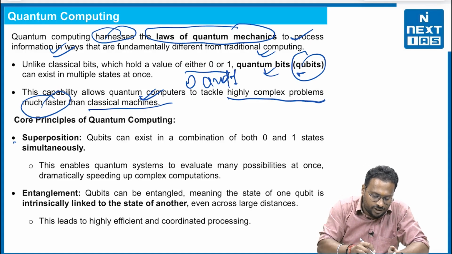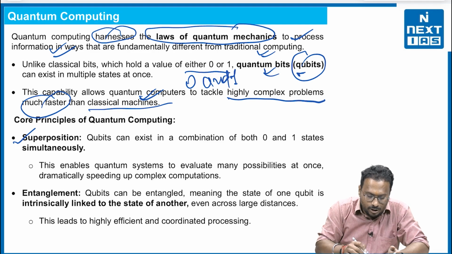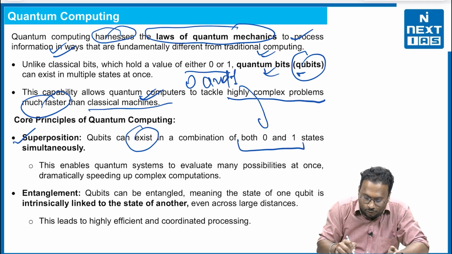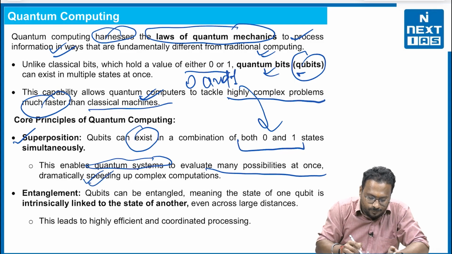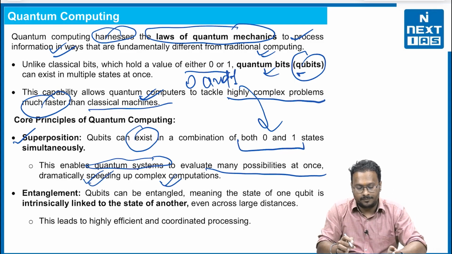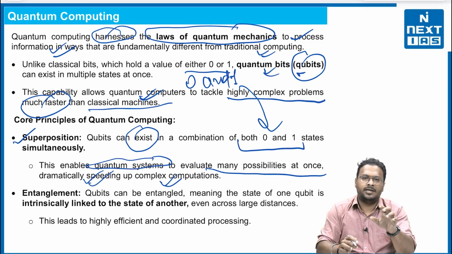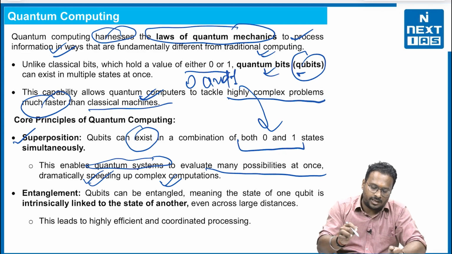First one is superposition. Qubits can exist in a combination of both 0 and 1 states simultaneously. This enables quantum systems to evaluate many possibilities at once, dramatically speeding up complex computation. You may have seen a time machine, where a person can live in the past, present and future. In the very same manner, data can exist in 0 and 1 both.